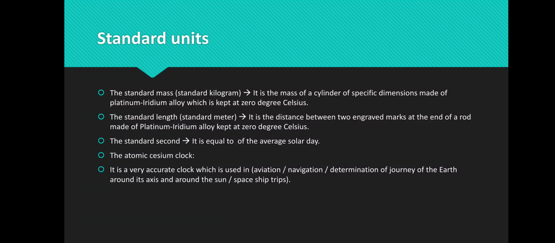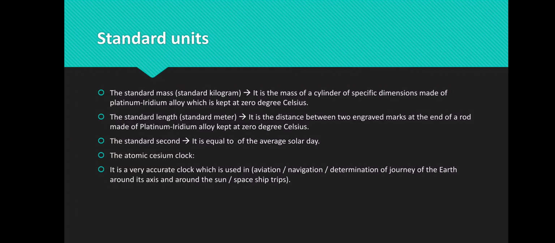We use many tools to measure time, but one of the most accurate tools to measure time is called the atomic cesium clock. It is used to measure time in a very accurate way.